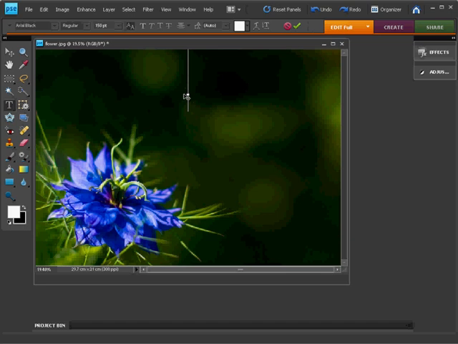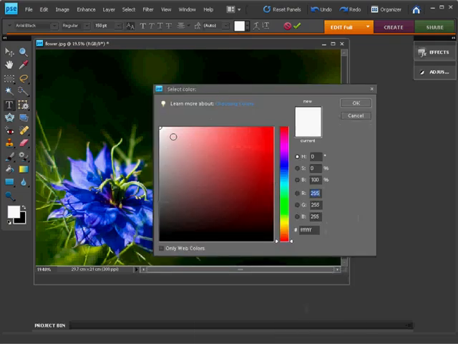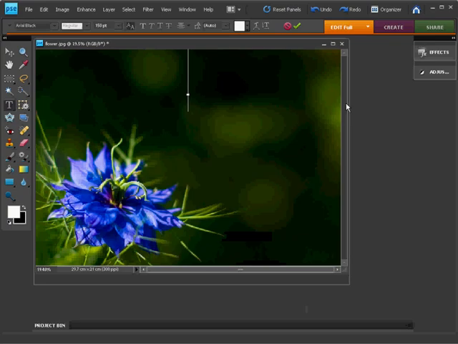Okay, so all we have to do now is type our word. One thing you might want to do is set a different color. We're picking white here, just because it's nice and simple and easy to see. But if you want to go for a different color, either choose a different color in the foreground color swatch, because that's the one that will be imported up here, or simply click on this box here and pick the color you want from there. We're going to stick with white though, so I'll just click OK to that.